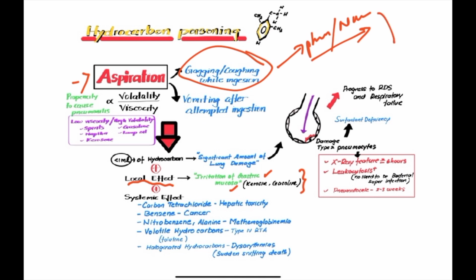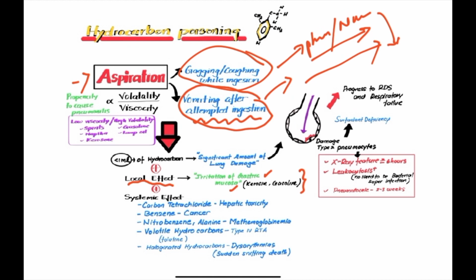That means the entering of these hydrocarbons into the respiratory system. The other thing is the patient might attempt to vomit after the ingestion. So this also can lead to entering of hydrocarbon into the respiratory system. So the hydrocarbon which has entered into the gastrointestinal system can again enter back into the respiratory system.